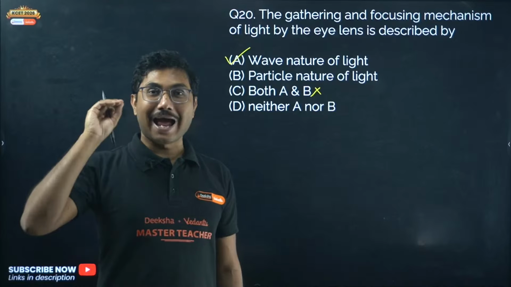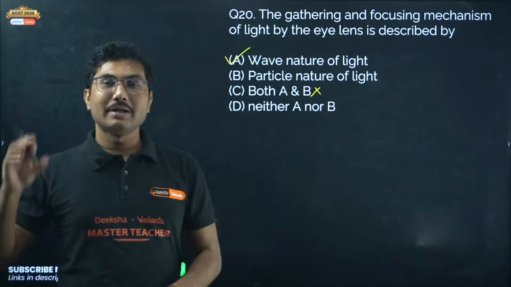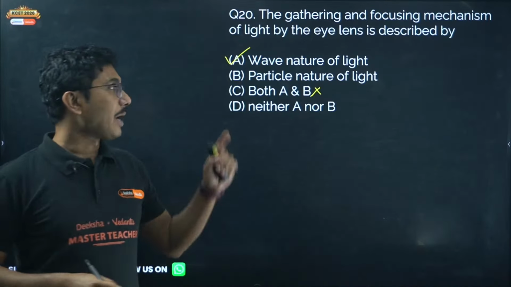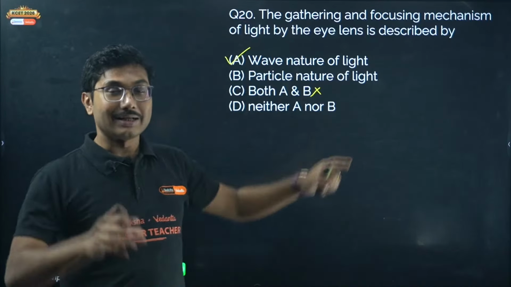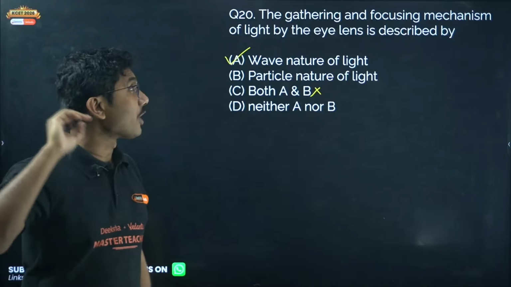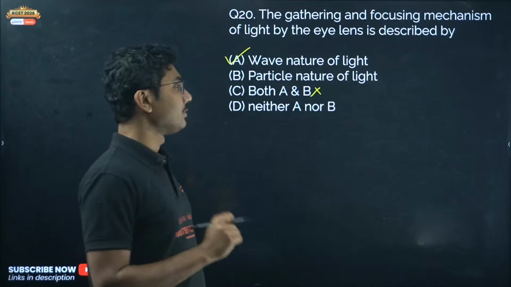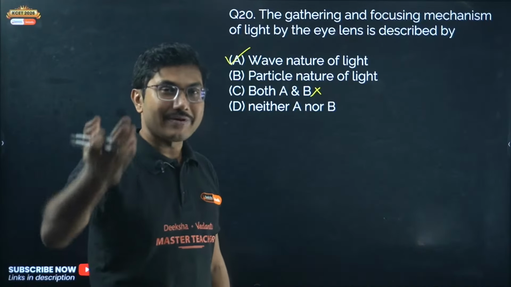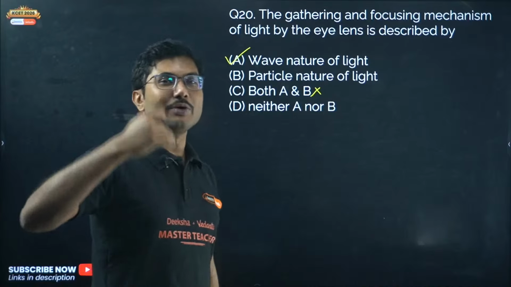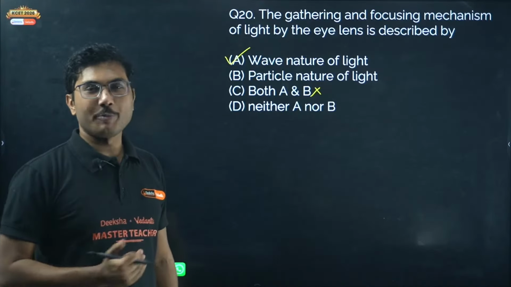So absorbing and transmitting happens by the particle nature of light, whereas gathering by our eye lens and then focusing into our retina, that is basically wave nature of light. So light behaves as wave and particle. That's why we are able to see things. That is why you are able to see me right now, because your eye is doing it automatically.